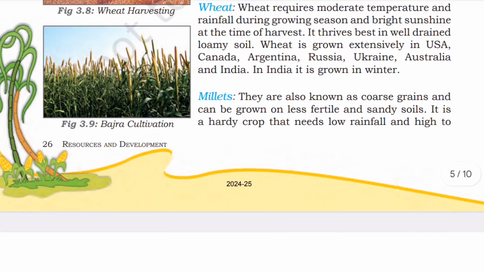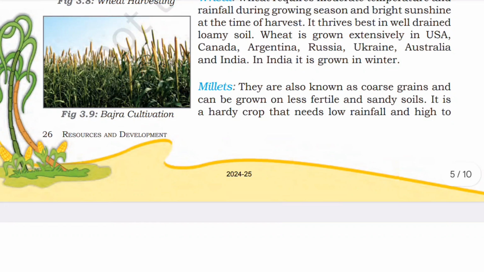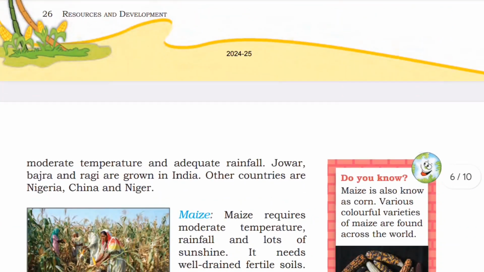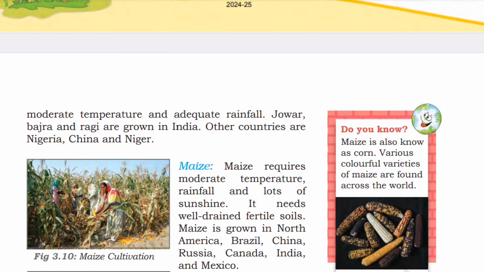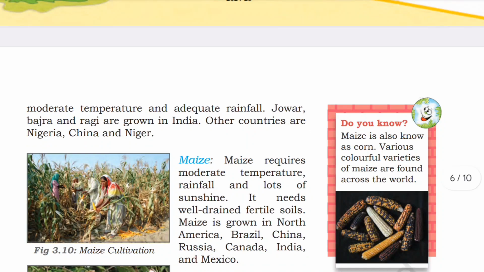Millets. They are also known as coarse grains and can be grown on less fertile and sandy soil. It is a hardy crop that needs low rainfall and high to moderate temperature. Jowar, bajra, and ragi are grown in India. Other countries that grow them are Nigeria, China, and Niger.